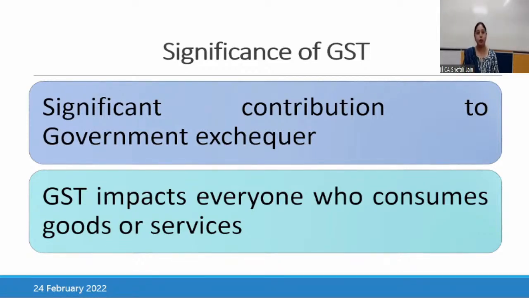Another example could be you are purchasing your clothes, or for an outing you are buying t-shirts, trousers or dresses for yourself. You are paying GST on that. So inadvertently or unknowingly, you all are being impacted by GST. You are paying GST on whatever items you are consuming, whatever goods you are buying, or the services you are availing. GST is being levied on those things, and you are paying it.